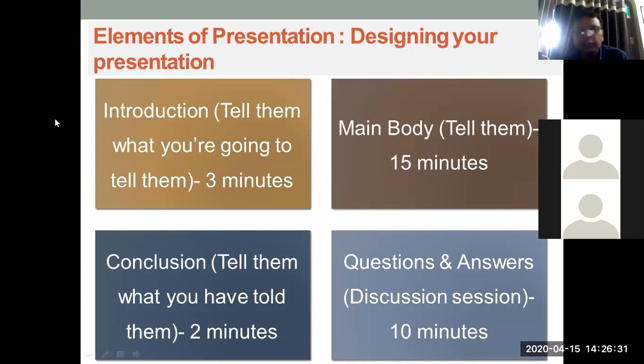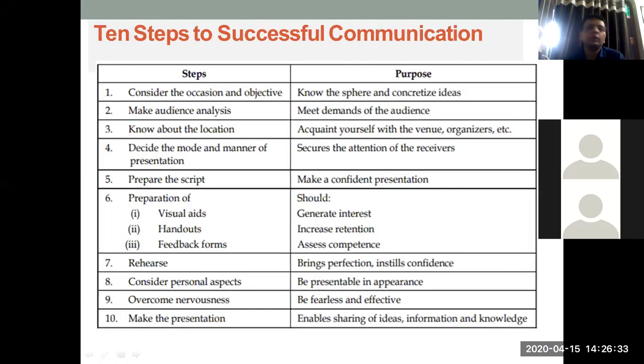Designing your presentation, as we discussed, has important steps for successful communication. What is the first step? Consider the occasion and objective, right? So what is the purpose? To identify the sphere and concretize your ideas. Identify when we are going to speak, what the occasion is, and we can find out the exact ideas that will generate interest in the people.